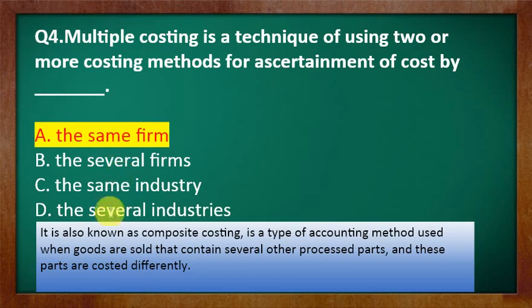Multiple costing, which is one of the methods of costing, is also known as composite costing. It is a type of accounting method used when goods are sold that contain several other processed parts, and these parts are costed differently. If the company firm is the same, but several different processes are going on for the production of a particular product, then definitely each cost will be calculated. So hence we can say this method is known as multiple costing.